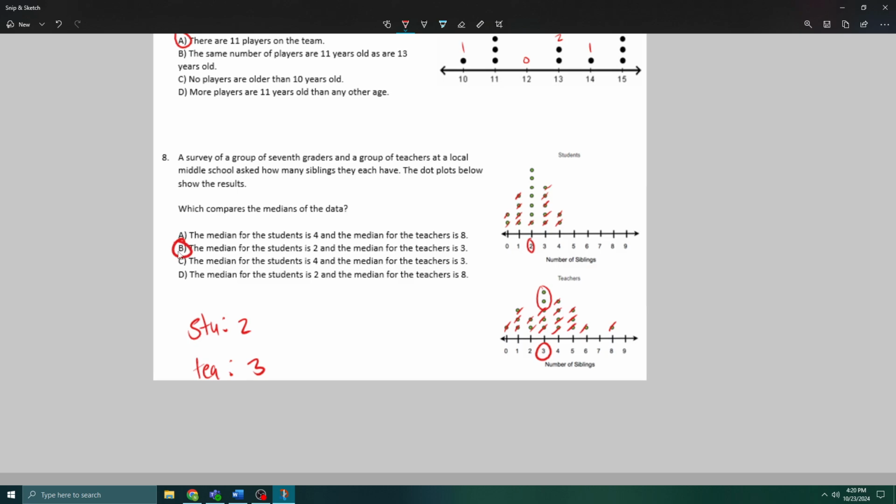So by comparing, it's just saying this one is this way, and the other one is that way, right? And it's just about number of siblings, obviously. So the median number of siblings for students is 2. The median number of siblings for teachers is 3.